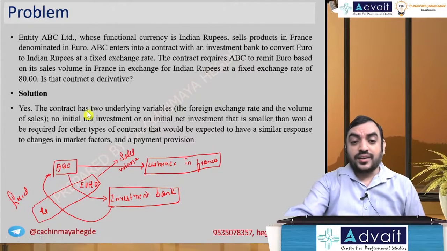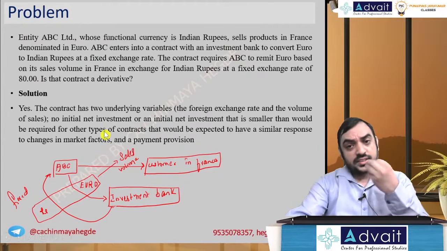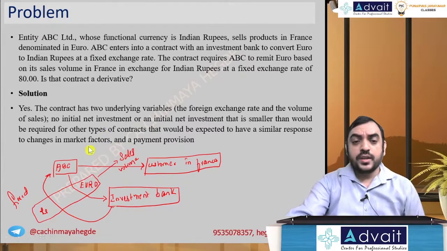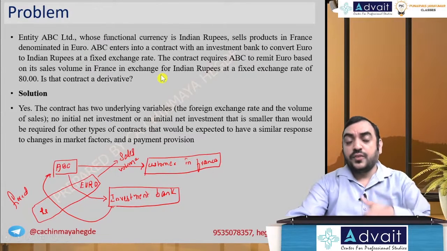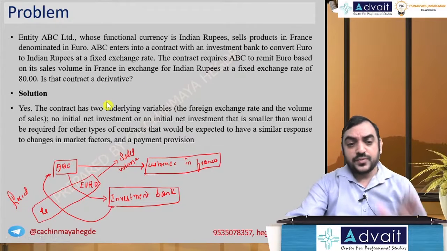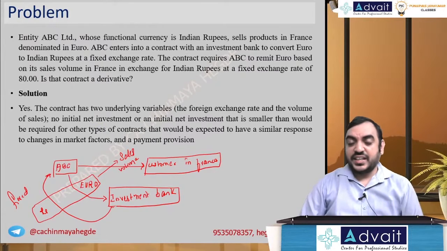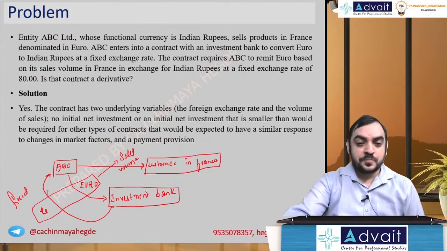Now here, does the derivative instrument have an underlying variable? Yes. Euro is an underlying variable, and the number of units depends on the sales volume, which is also an underlying variable. So you can see the contract has two underlying variables, foreign exchange rate and the volume of sales. No initial investment required, or an initial investment smaller than would be required of other types of contract. So that is satisfied, and it's going to be settled at a later date. Whenever you deliver euro, then you get the rupees. So settlement will be at a later date, and therefore this is classified as a derivative. In the exam, you have to write the three conditions for classifying it as a derivative. Okay, hope you got it.